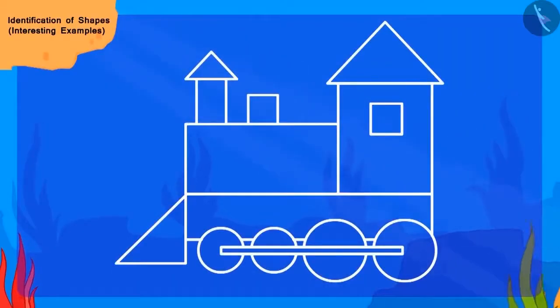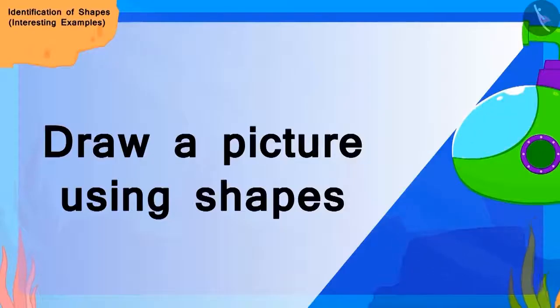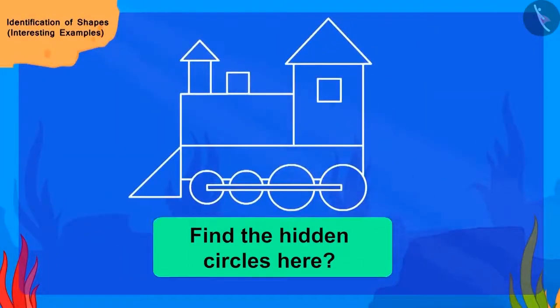Tufan's toy looks like this. But what is this? Tufan's toy was colorful. Can you identify the shapes in Tufan's toy and fill the colors in the picture again? Come, let us first find the round circles. You too find it along with me.